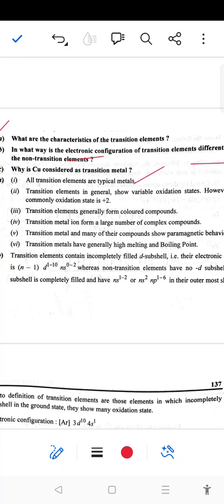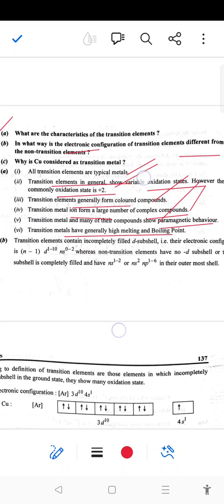All transition metals are typical metals, and transition elements generally show variable oxidation states, such as +2. Transition elements generally form colored compounds. Transition metals form a large number of complex compounds. Transition metals and many of their compounds show paramagnetic behavior, and transition metals have high melting and boiling points.